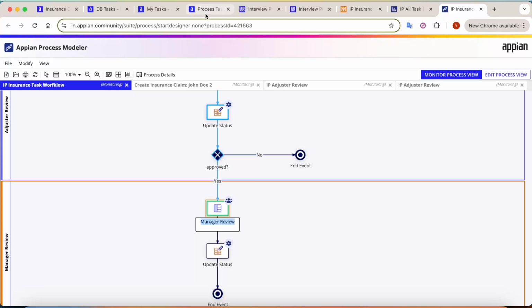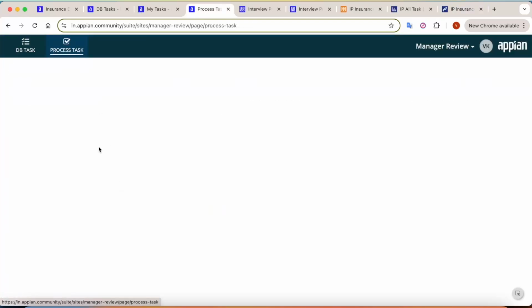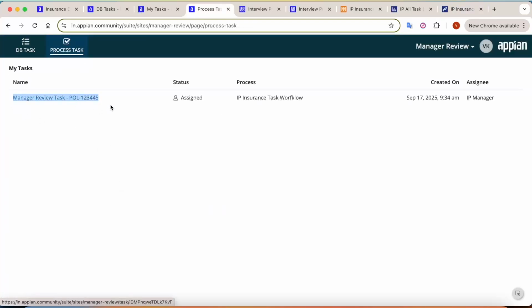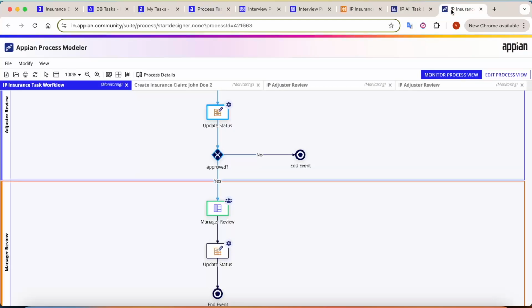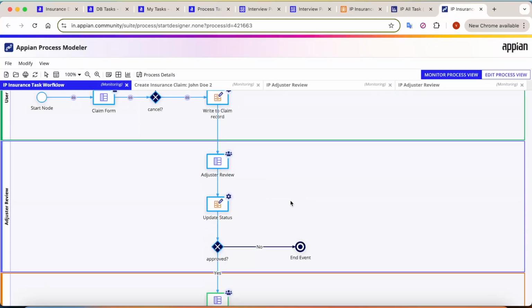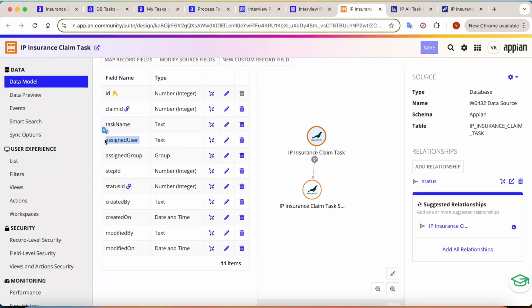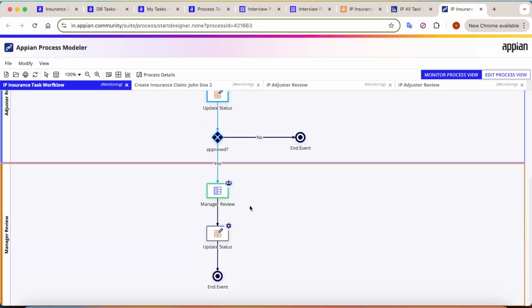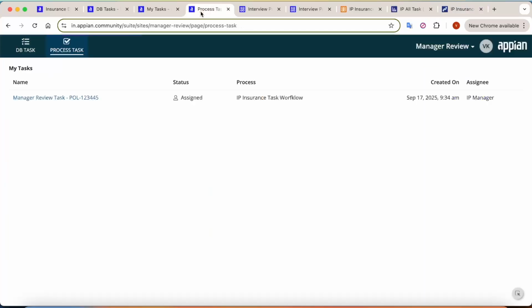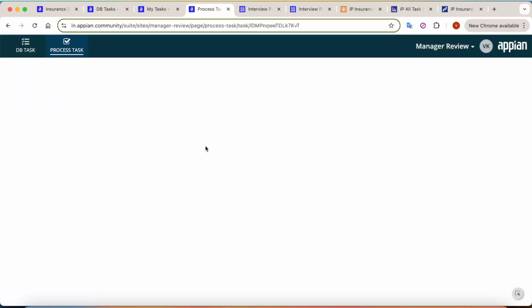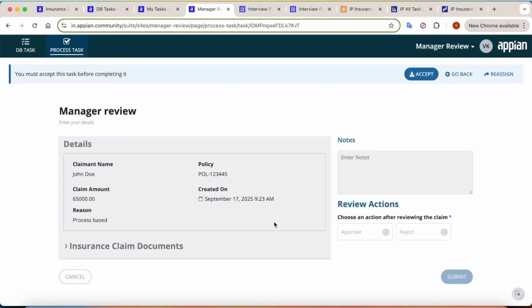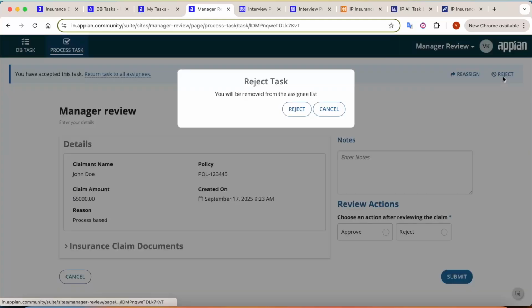If I go onto the site for this one, in the process task, you can see here one task has been created for the manager. And in between you can notice that I don't care about the database structure, like what can I do for the task, what is the assigned user group, what is the step ID, the task name. These all things I don't have to worry about. Directly it is assigning the task to the group. And what managers can do here, they can directly go to that particular task here and they can accept the task, or let's say they don't want to work on it, they can reject.